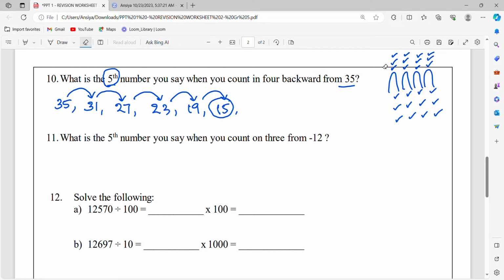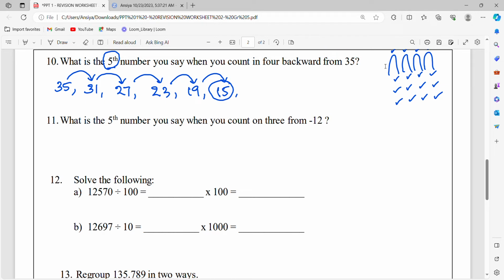So this was counting backwards. You can easily count with your fingers. Without fingers also, some students know how to do it, so that's fine. Now we are moving to the next similar question.